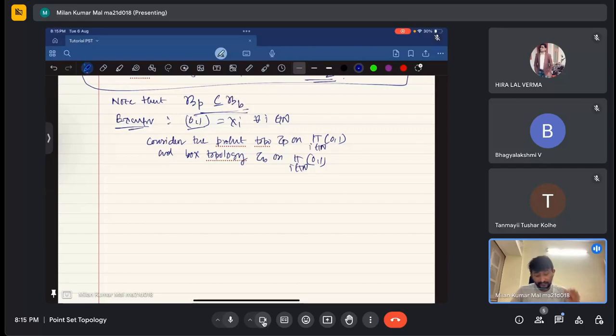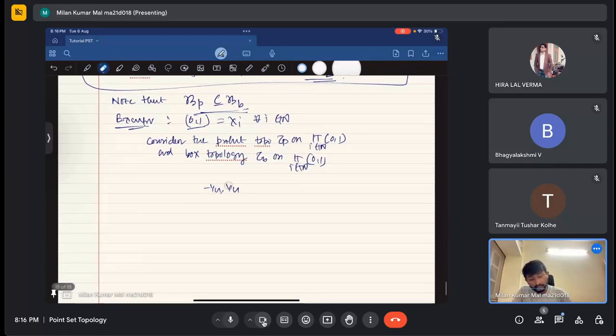Okay, what it means first is, if I take an element something like minus 1 by n comma 1 by n, I think, no, sorry, minus 1 will not work. So better I have to take some little bigger set.